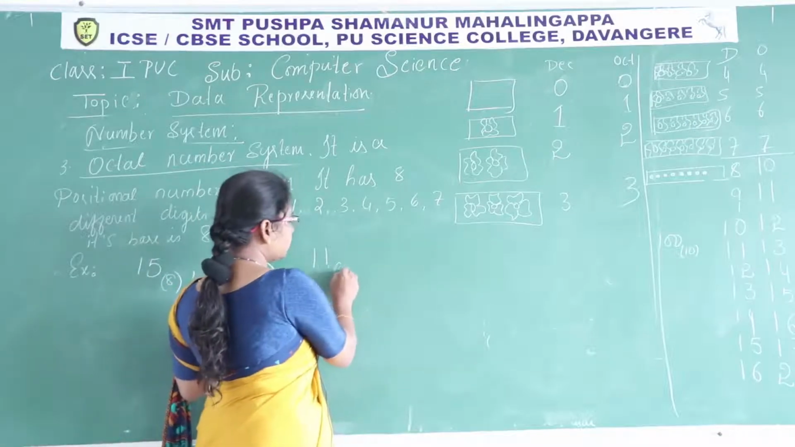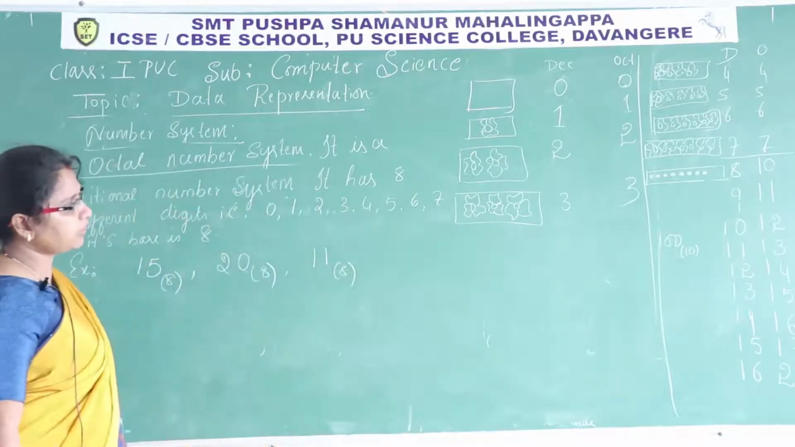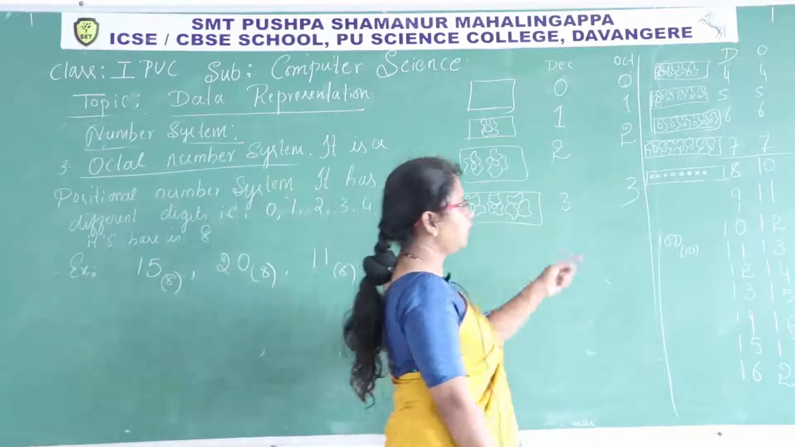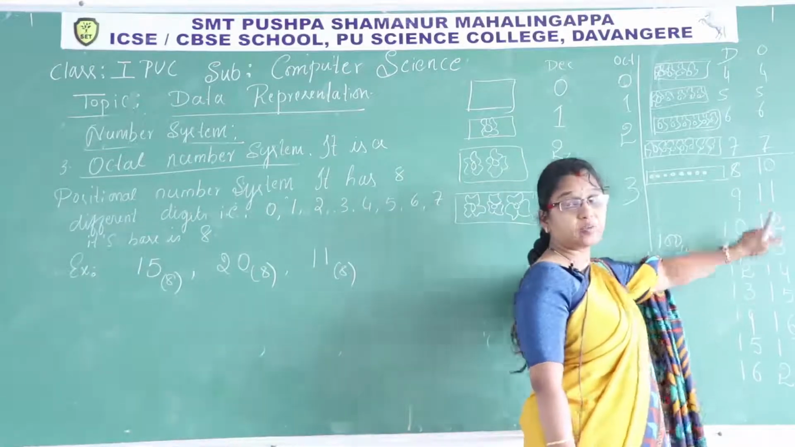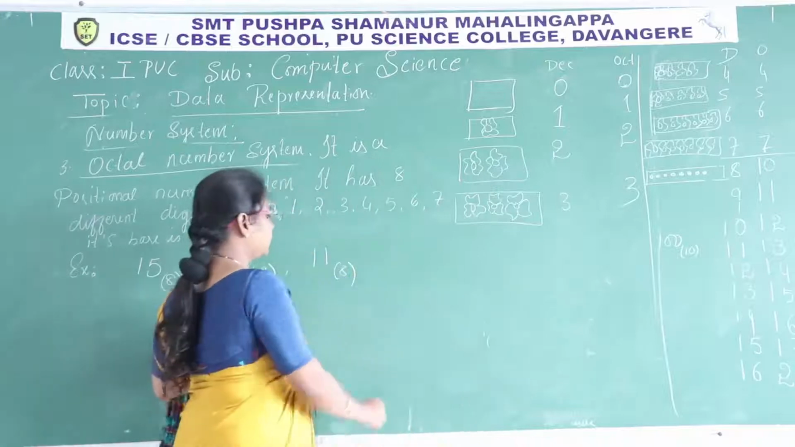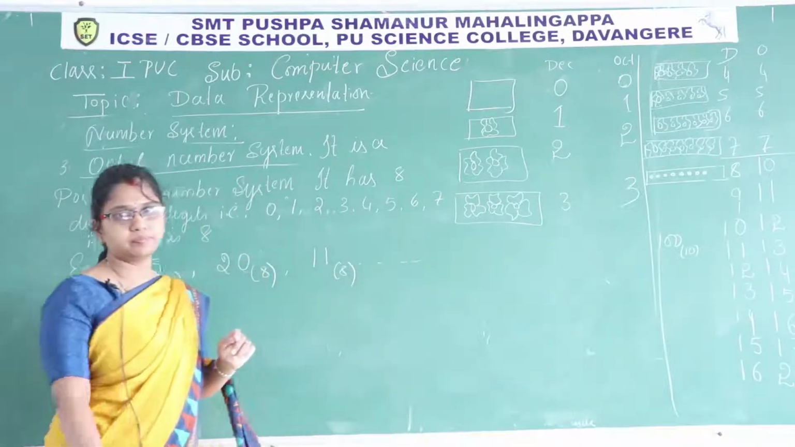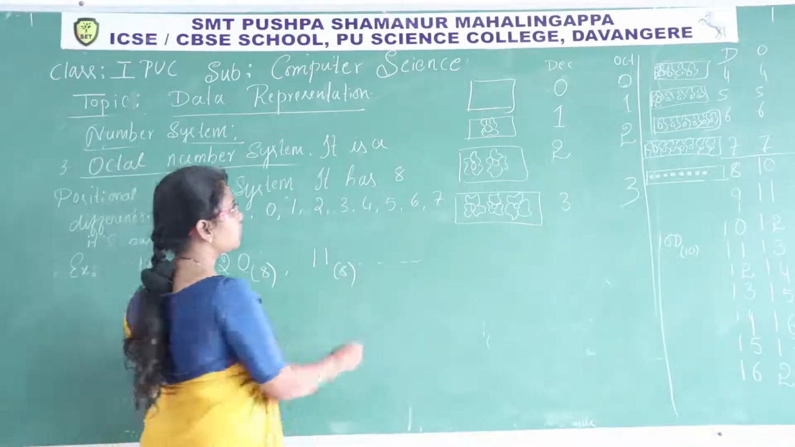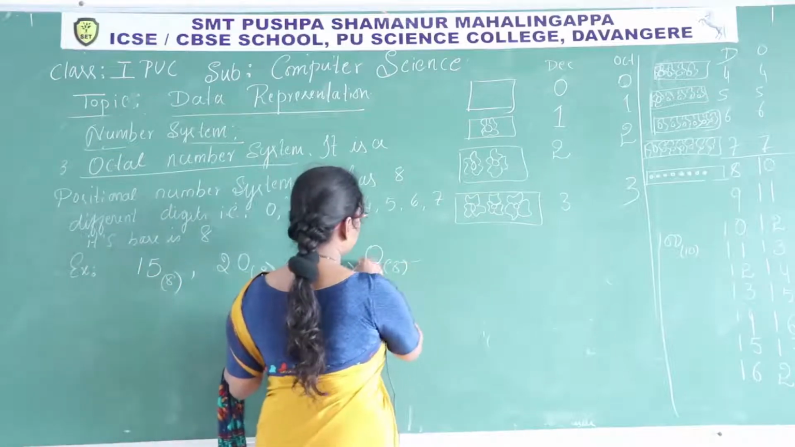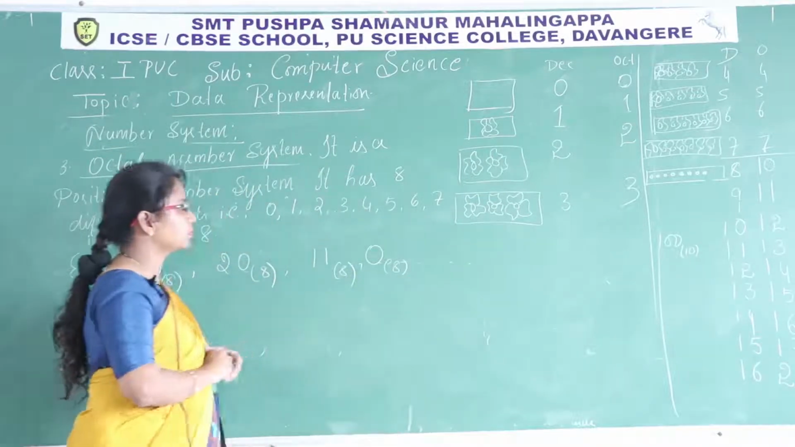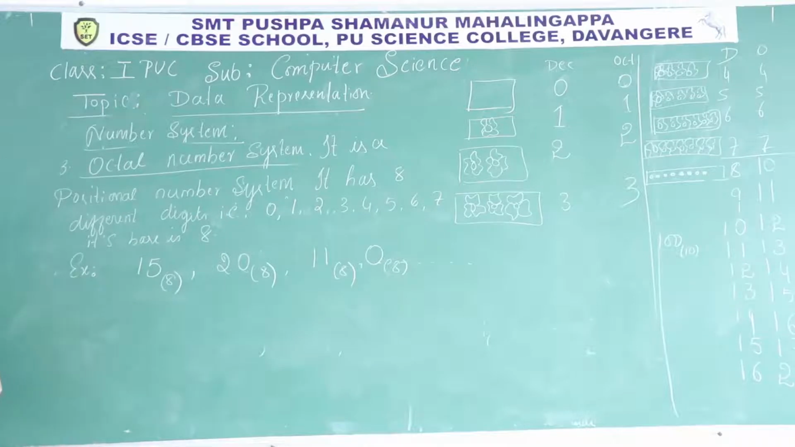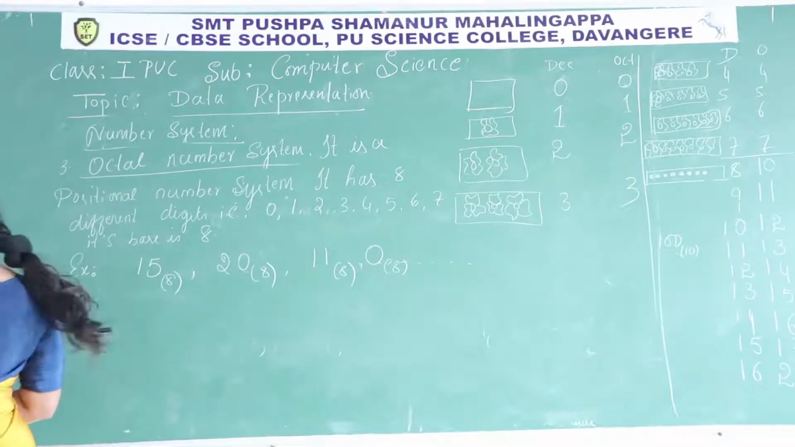11 base 8 is the quantity 9, and so on. 0 is the same, 0 base 8. Next, hexadecimal number system.